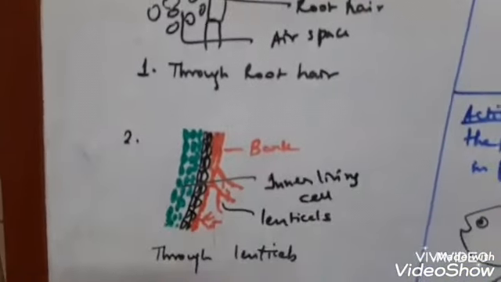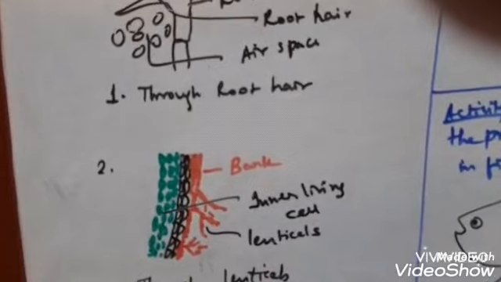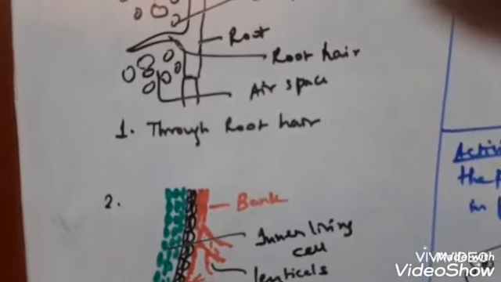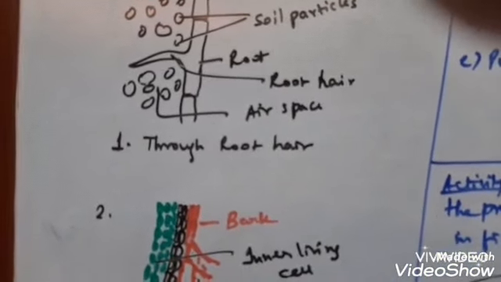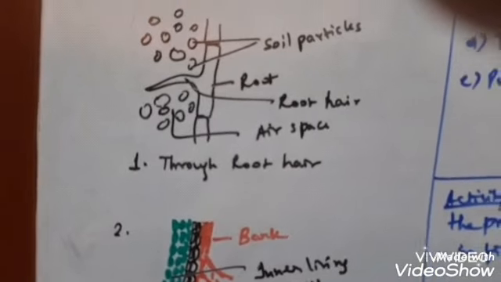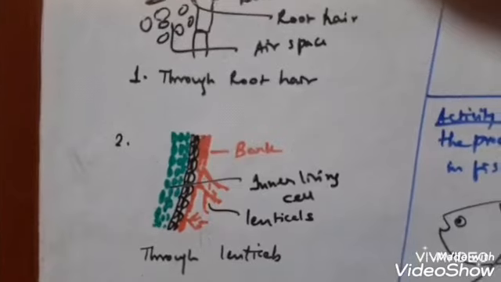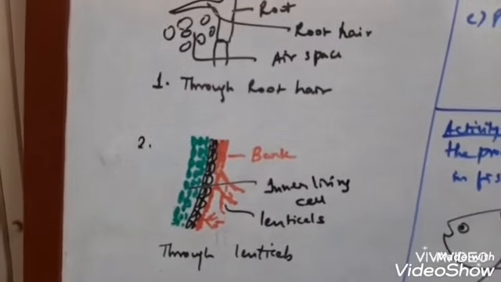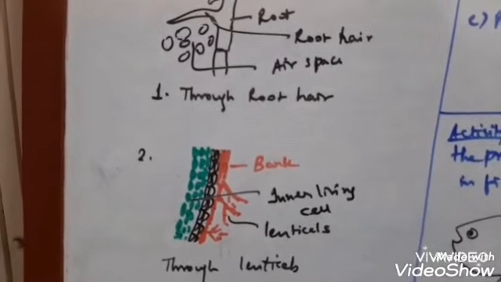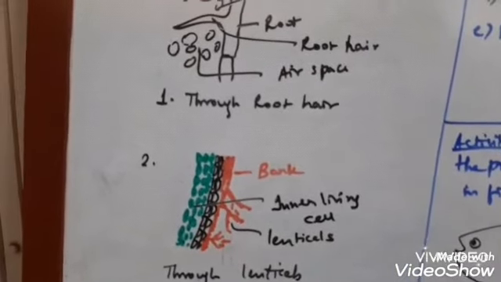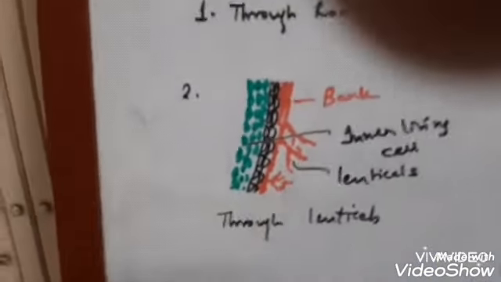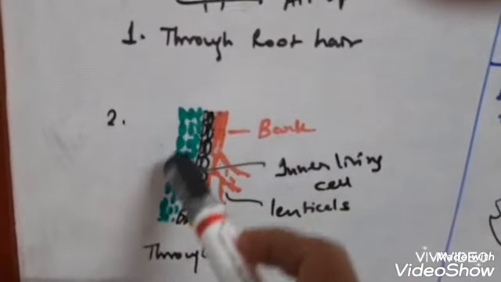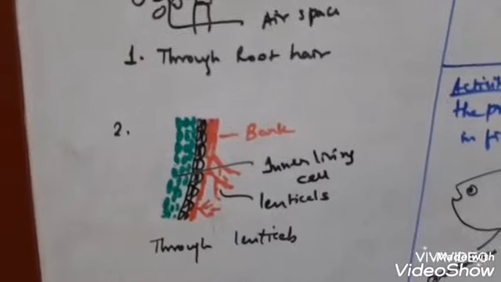Next is by lenticels. Now what are lenticels? In the stem of older plants or the older roots, there are some surfaces that are impermeable to gases because they do not have stomata. These older parts have some openings on the surface of the bark. These are called lenticels. The lenticels contain a mass of loosely arranged complementary cells that have intercellular spaces that take the air from the outside. You have seen I have drawn here lenticels in between spaces of the young tissue and the older tissue on the bark.